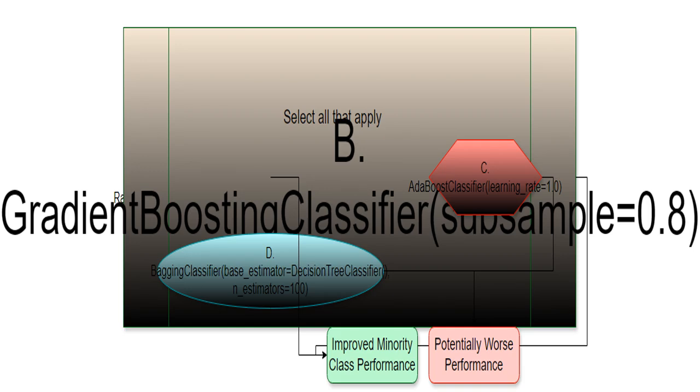Gradient boosting classifier is another powerful method. The subsample equals 0.8 parameter controls how much data is used to train each individual tree within the ensemble. By using a fraction of the data, 80% in this case, we reduce overfitting, making the model more robust and better able to predict the minority class more accurately, even though it doesn't explicitly target class imbalance. I like this approach too.